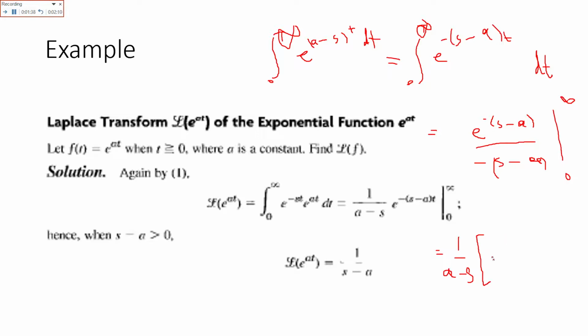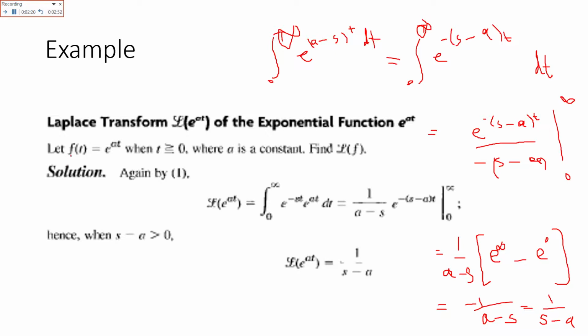Now we'll put the limit: e raised to power infinity minus e raised to power 0. E raised to power 0 is 1 with a negative sign, so that is minus 1 over a minus s, or you can say that that is equal to 1 over s minus a. So now this question is clear.